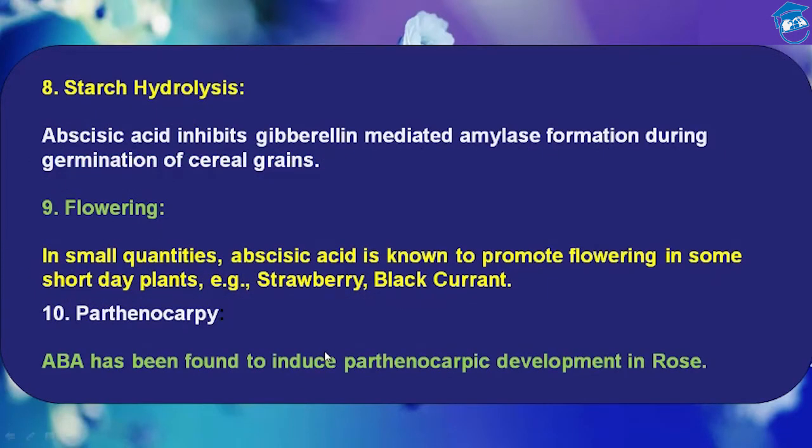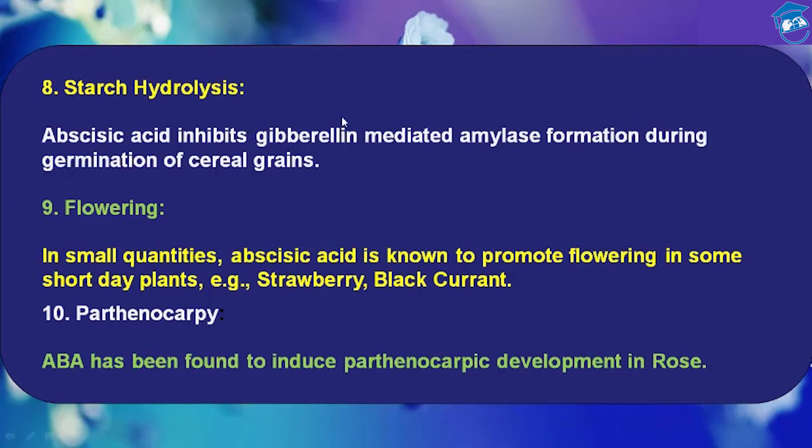Then comes starch hydrolysis. Abscisic acid inhibits gibberellin mediated amylase formation during germination of cereal grain. I have already taught you that abscisic acid delays seed germination in many plants, right? It has some effect on induction and maintenance of dormancy in general. There are 2 points that prove it. First, it induces seed to synthesize storage protein.